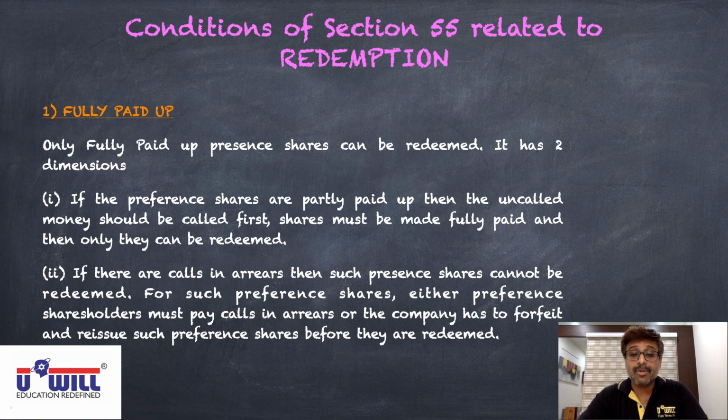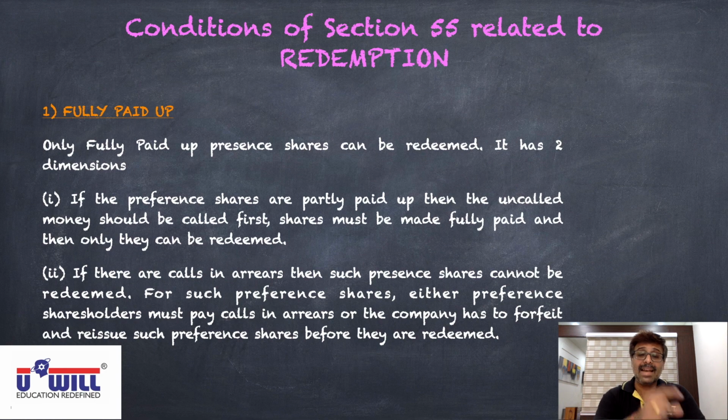So what will the company have to do? If the preference shares are partly paid up, then the uncalled money should be called first. Just now, what example did I give you? 1 lakh preference shares of 100 each, 80 paid up. What is the uncalled money? 20 rupees. First the company will have to call 20 rupees from the preference shareholders, and then only they can be redeemed. So first the company has to make the shares fully paid up. After that only can the redemption proceed.